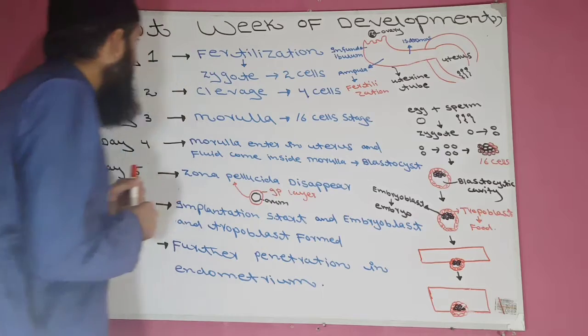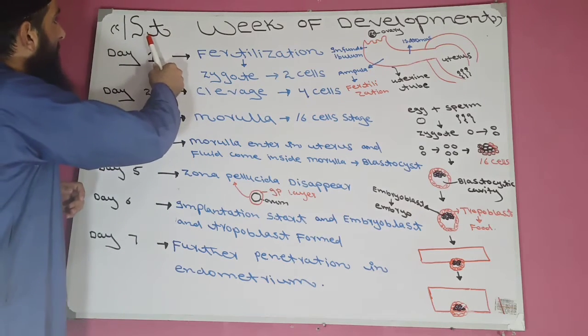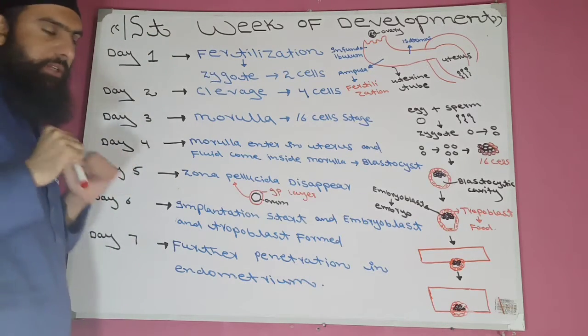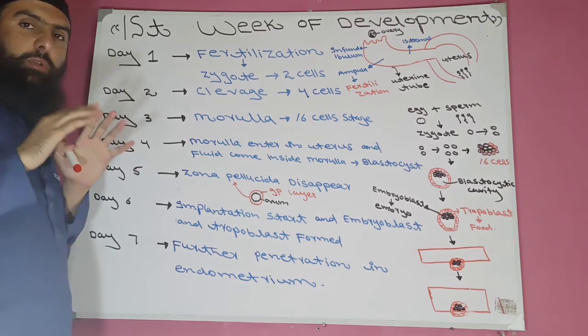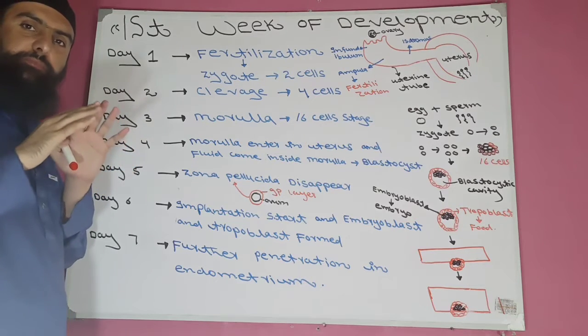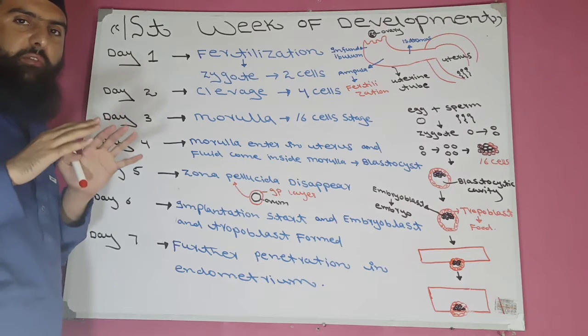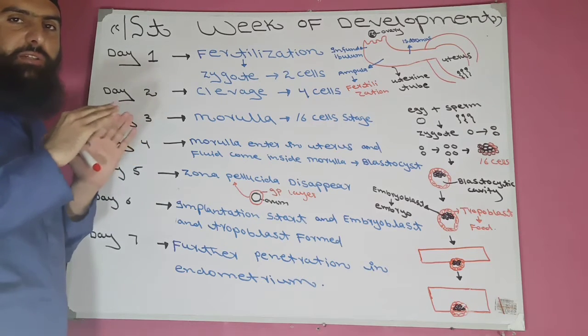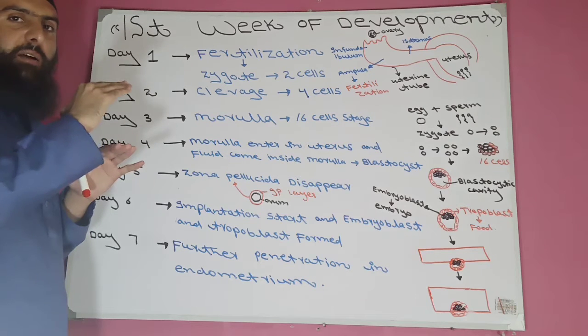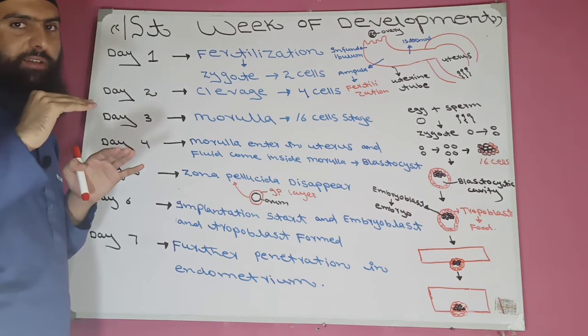Now today our topic is first week of development. Now we will understand which major event occurs on each day of the first week, from day 1 to day 7.